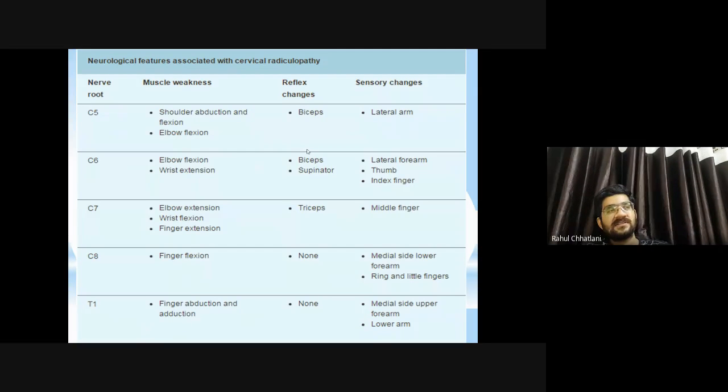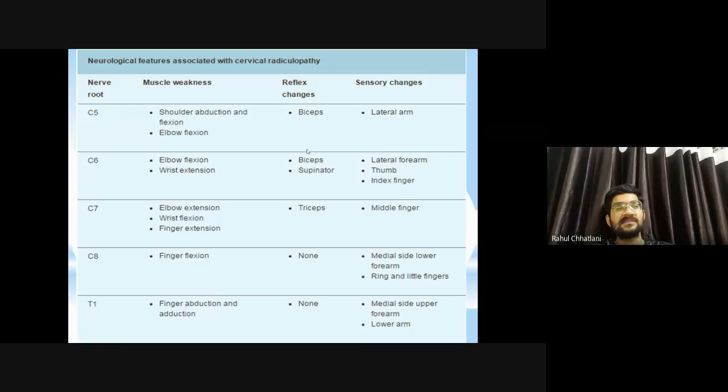C7, elbow extension, wrist flexion and finger extension, triceps reflex will diminish, hyporeflexia, and sensory changes specifically in the middle region, middle finger. C8, finger flexion, no reflex will be affected. Medial side, lower forearm, ring and little finger will be affected. T1, finger abduction and adduction, no reflex changes, and medial side, upper forearm and lower arm will be affected.